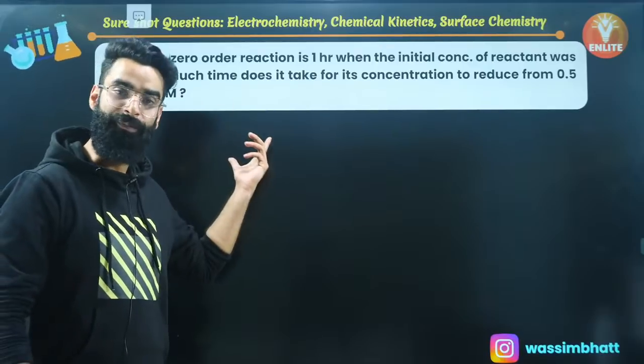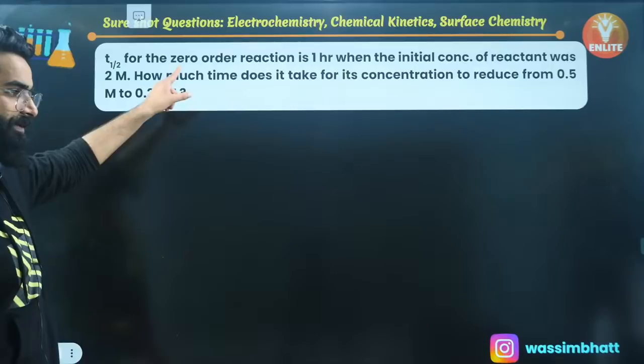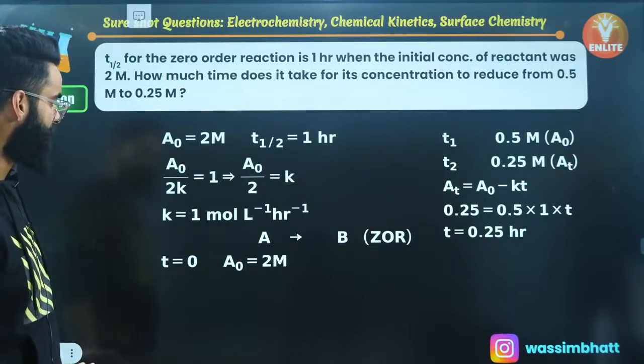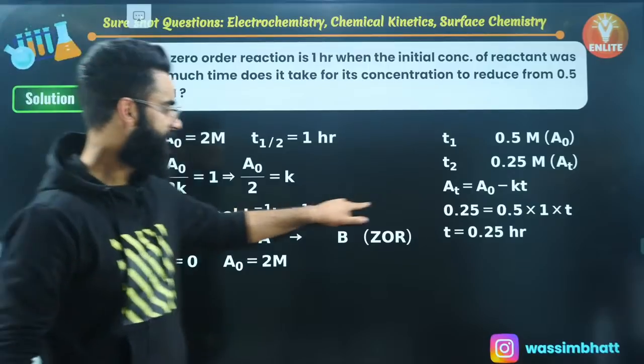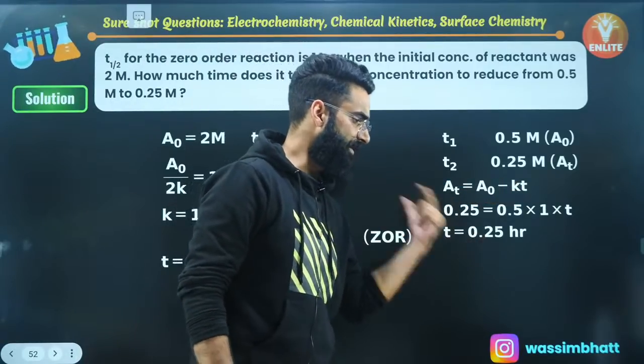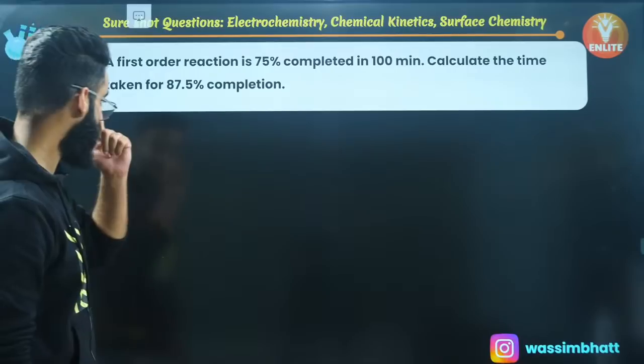And then you'll be using the integrated rate equation to get the value of t, which I was supposed to calculate as far as this question is concerned. Similar sort of question, guys. So K value you'll be calculating first of all. After calculating the K value, then you'll be using this expression, get the value of t over here. The similar type of question which I would want you guys to do on your own.